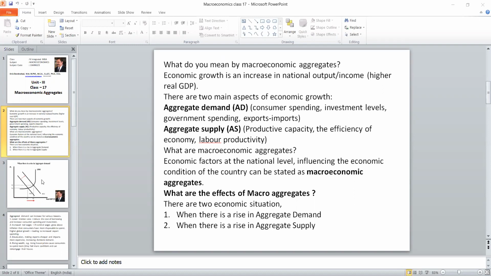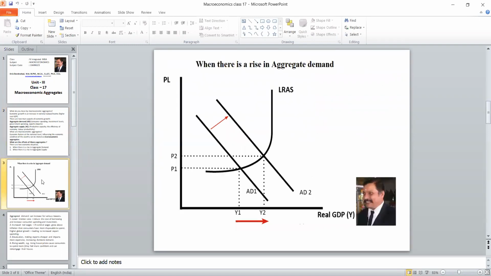For that, now you can see a picture. In this figure, the horizontal axis shows the total income, and the vertical axis shows the price level. Initially, AD1, that is aggregate demand 1, is the actual demand curve of an economy. So at this particular point, there will be an equilibrium. Suppose, due to an increase in consumer spending, the businessmen are investing more, and the government is giving subsidies and other things, and government spending is more, because of that the demand increases from AD1 to AD2.